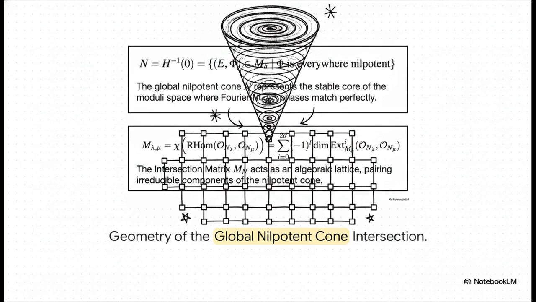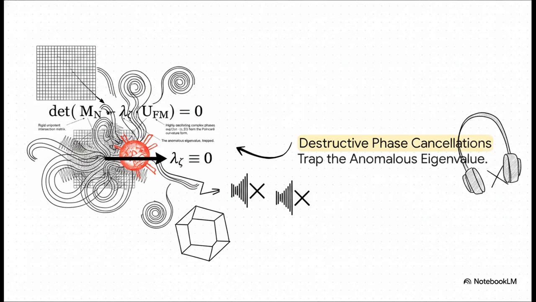Right below it is the Nilpotent Cone Intersection Matrix. You can think of this matrix as a rigid algebraic lattice. It pairs up all the irreducible components of that stable core to create a massive anchor. And here is that defense mechanism in full action. We pair our rigid, unipotent intersection matrix against these highly oscillating complex phases.